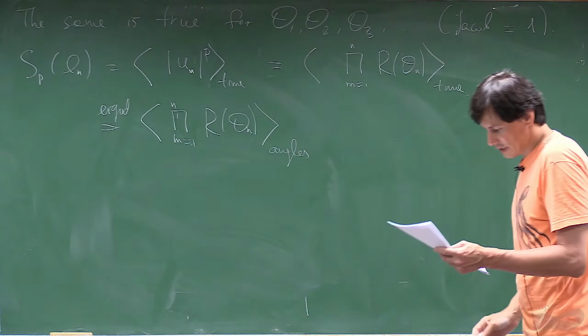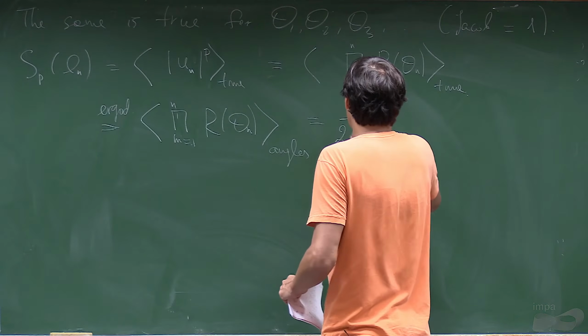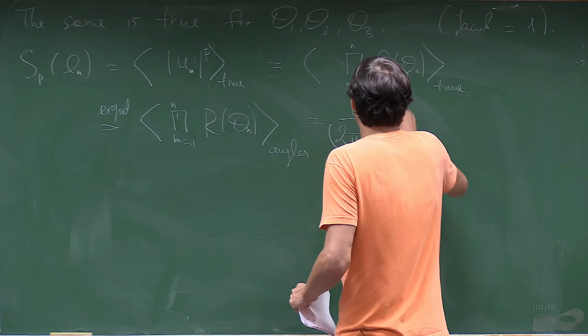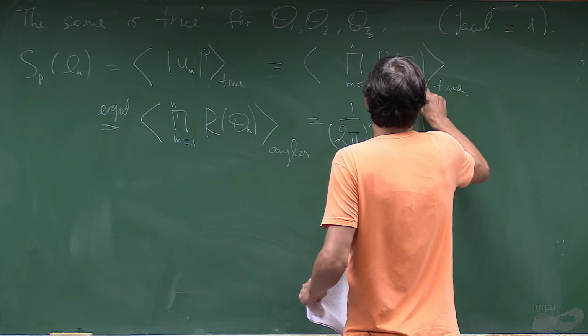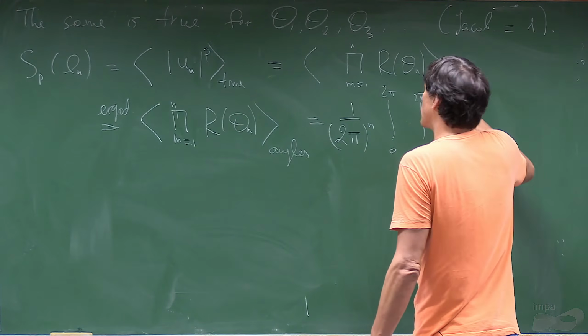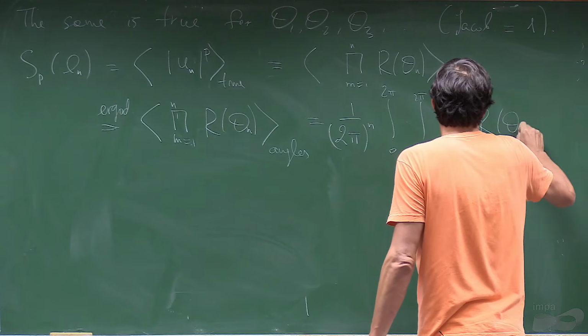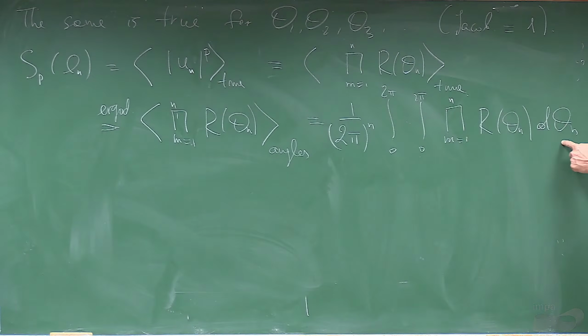So what it means exactly is that you take 1 over 2 pi to the power n, integral from 0 to pi of this product. We average with respect to angles.